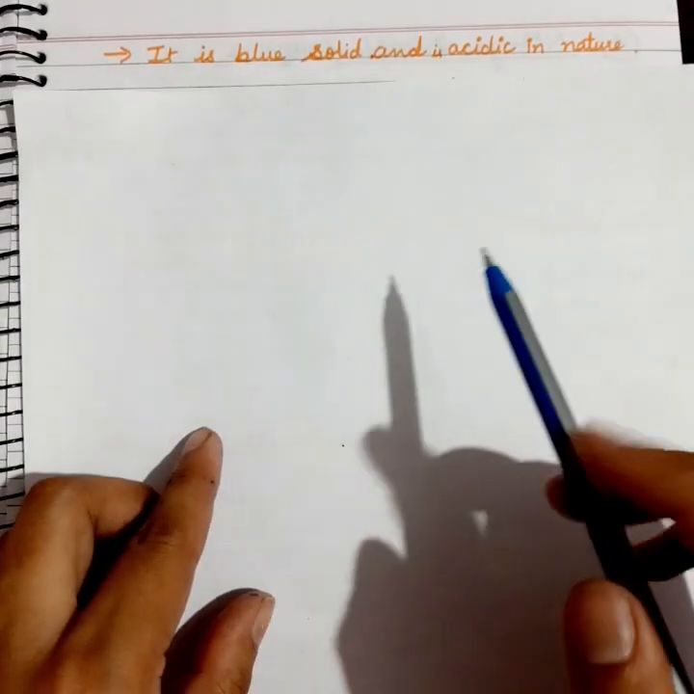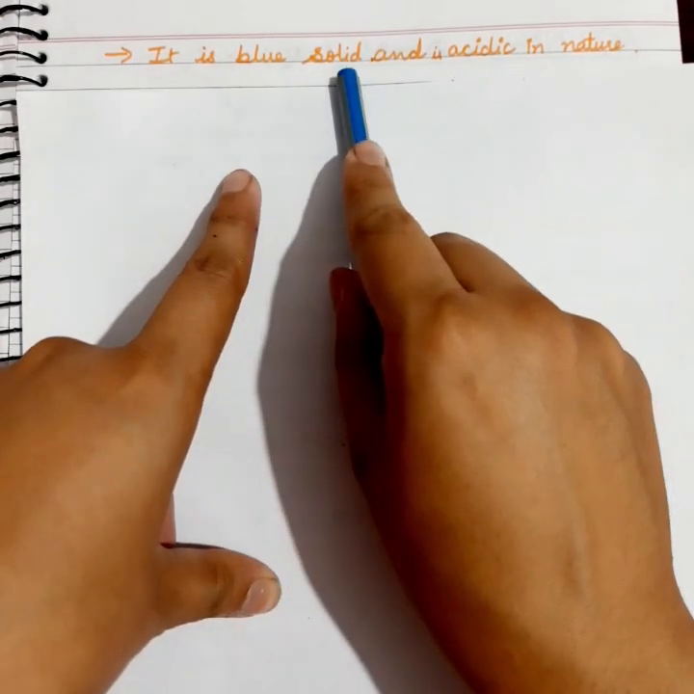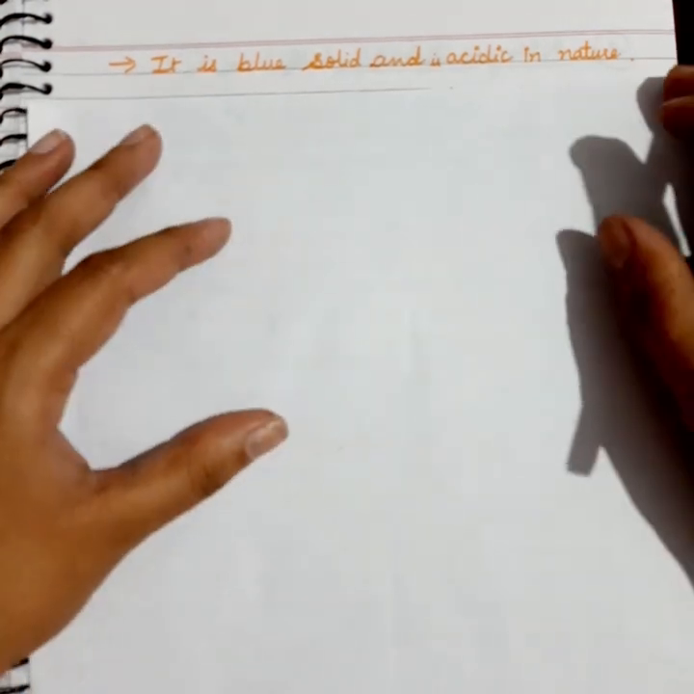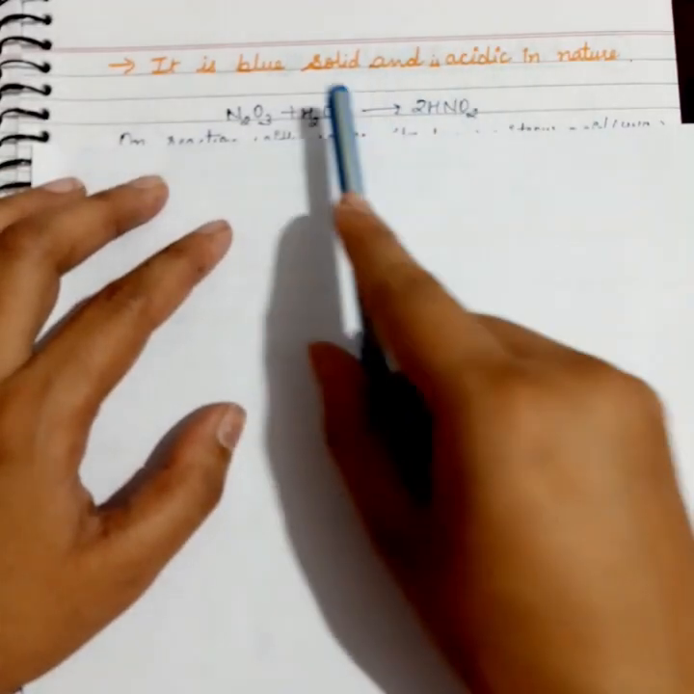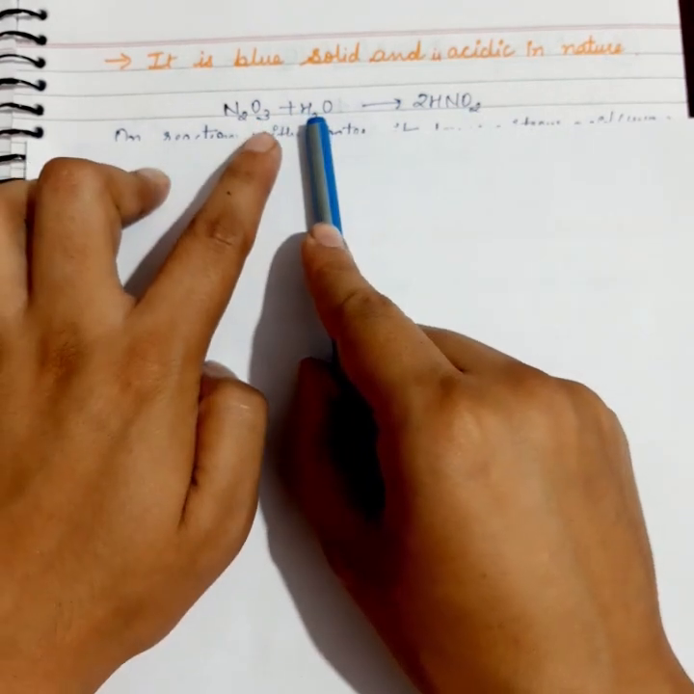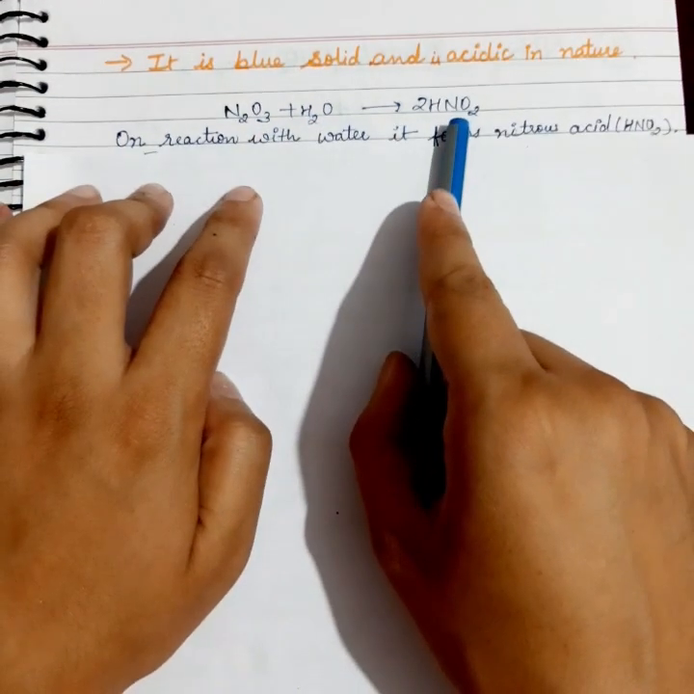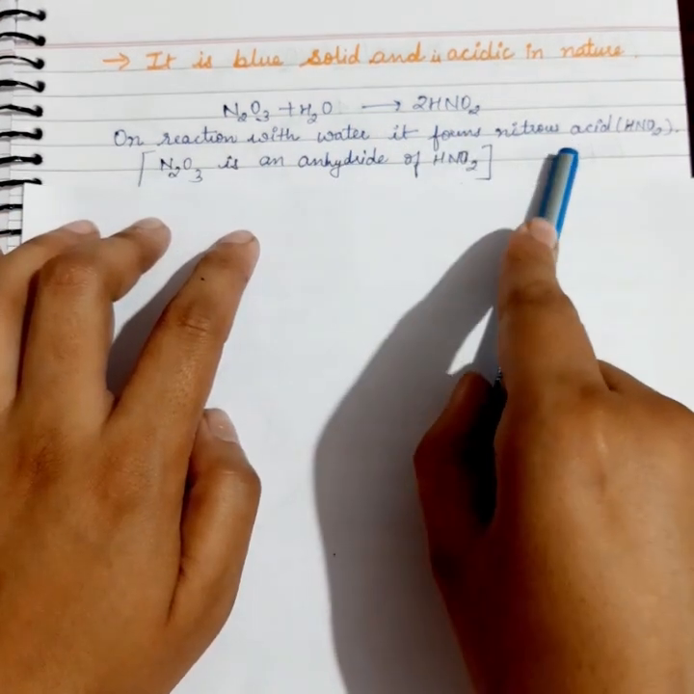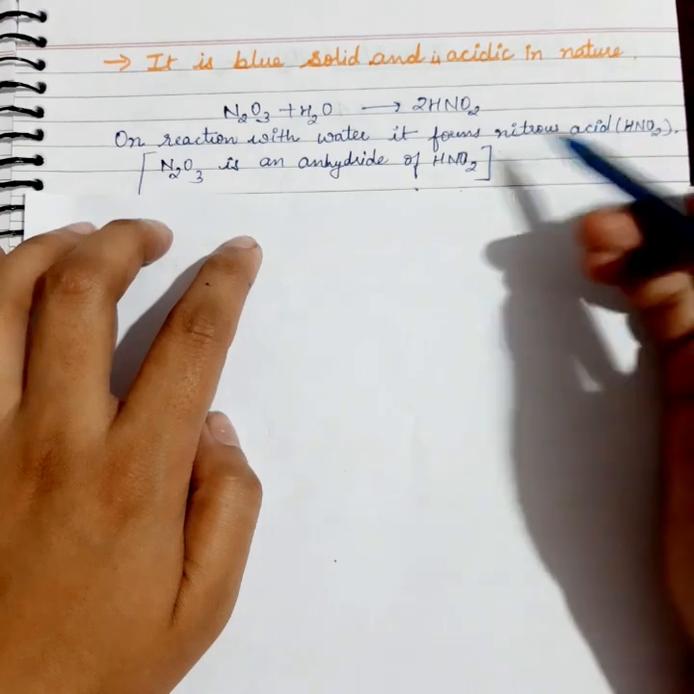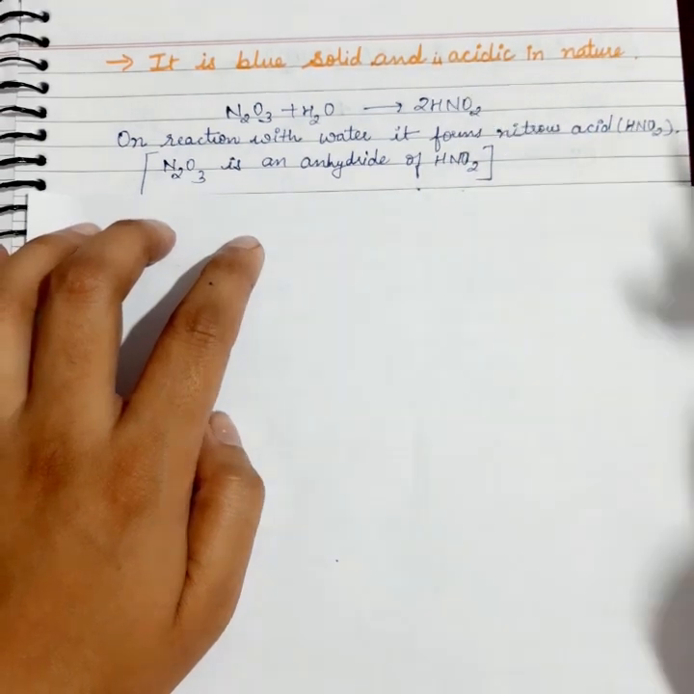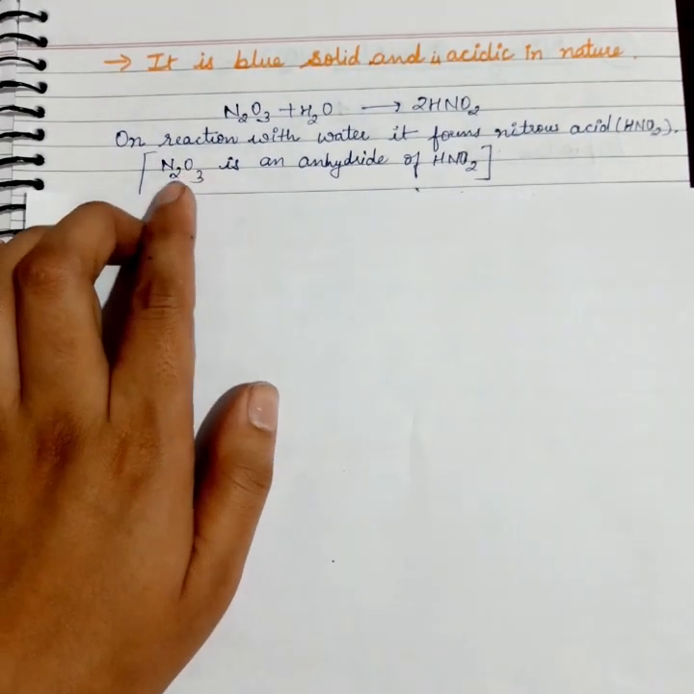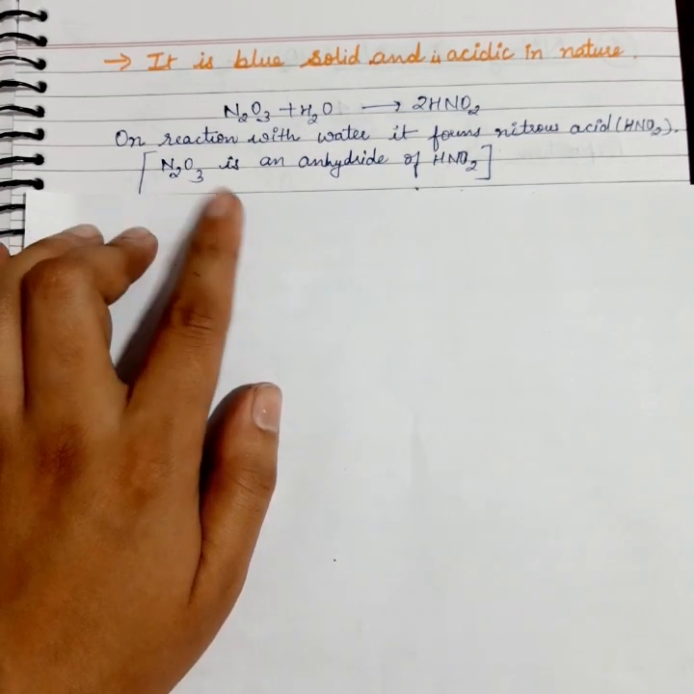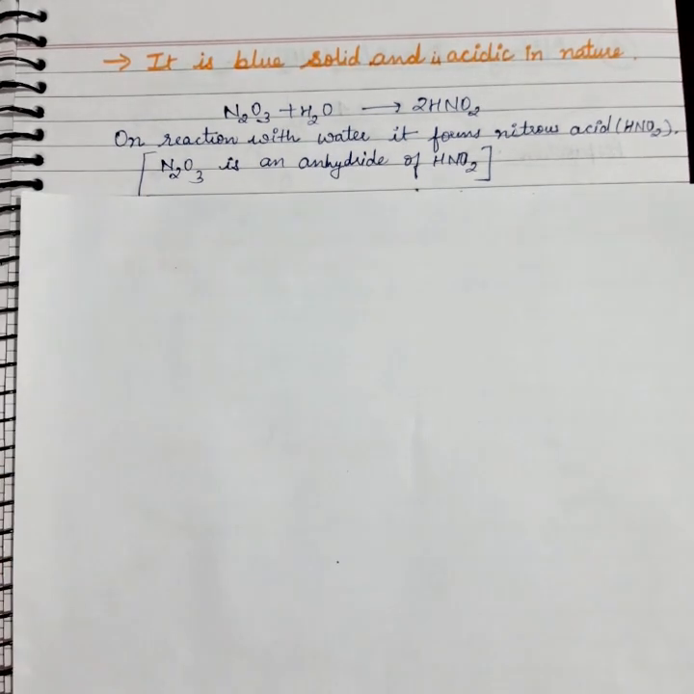Properties: it is a blue colored solid, and it is acidic in nature as well. Its acidic nature can be seen by the reaction of N2O3 with water, which produces nitrous acid, HNO2. Since on reaction with water it forms nitrous acid, it is acidic in nature. And we can say that dinitrogen trioxide, N2O3, is an anhydride of nitrous acid as well.